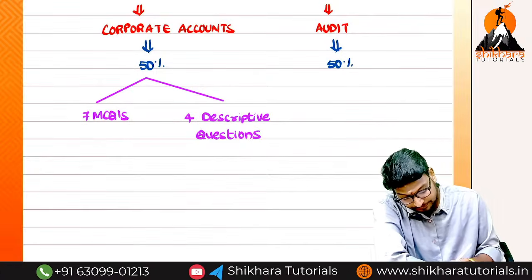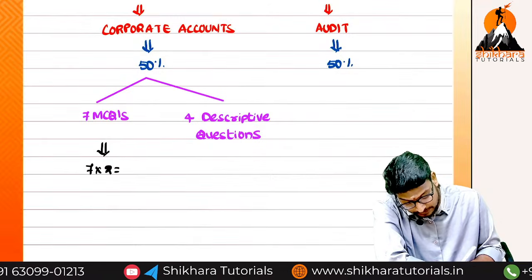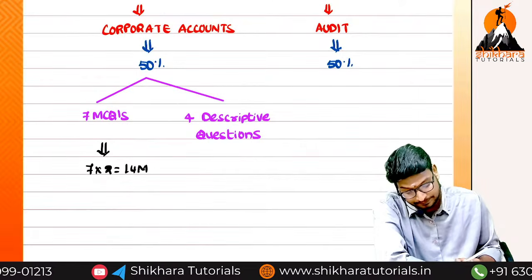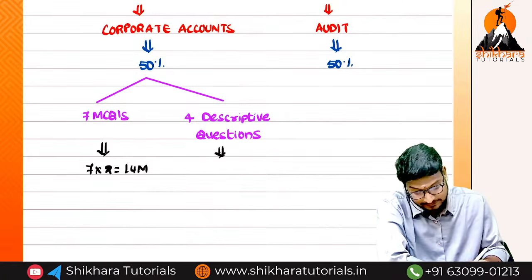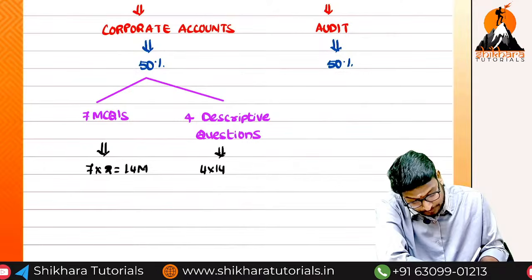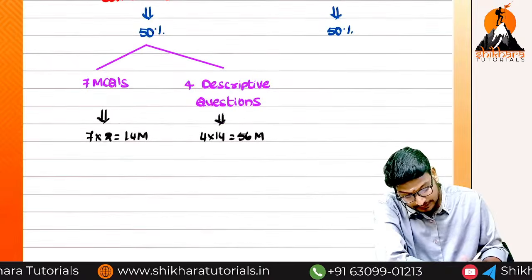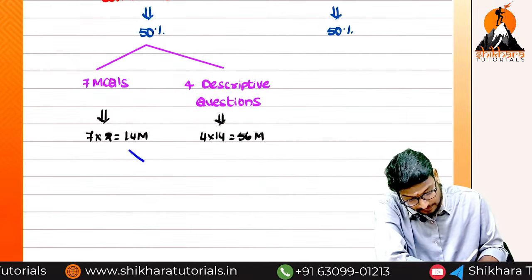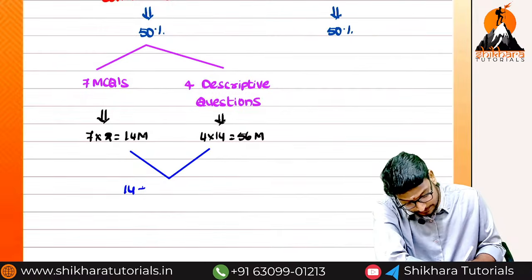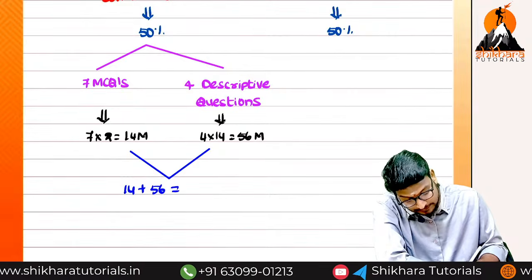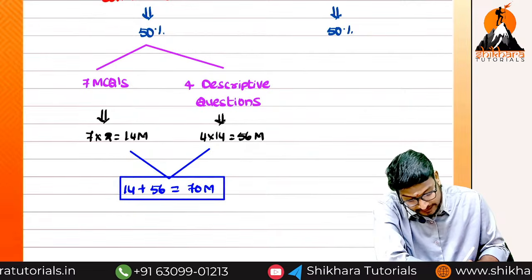That means 7 into 2 MCQs, that is equal to 14 marks. And for the descriptive questions, each question consists of 14 marks. So 4 into 14, that is equal to 56 marks. In total, 14 plus 56, that is equal to 70 marks we are going to get from corporate accounting itself.